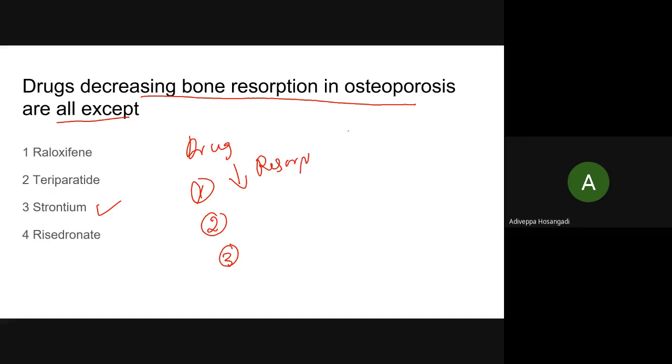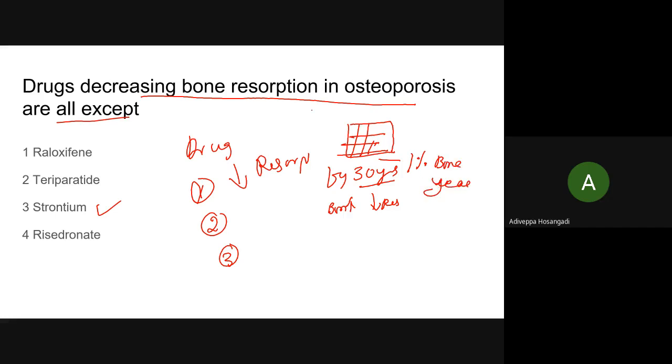See, what is osteoporosis? Osteoporosis, for that matter, is a bank balance by the age of 30 years. Till the age of 30, bone deposition is more and resorption is less. So you will have a positive bank balance by the age of 30. Maximum bank balance of bone stock is by the age of 30 years. After that, there is a loss of 1% of bone every year. You should understand this concept.